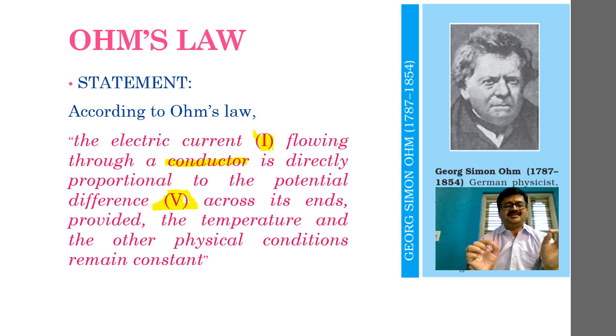So in simple terms, according to Ohm's law, the electric current I flowing through a conductor is directly proportional to the voltage across its ends.